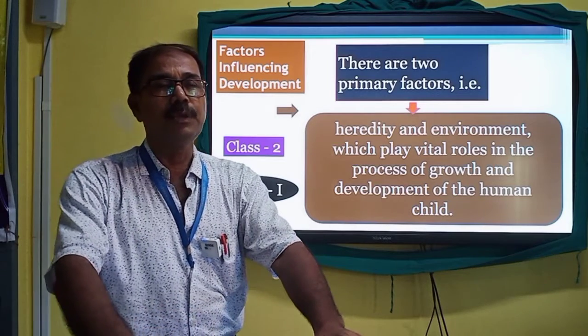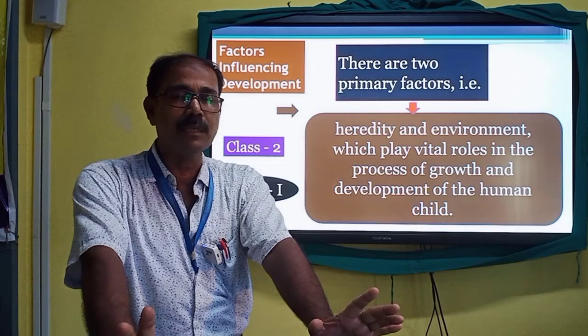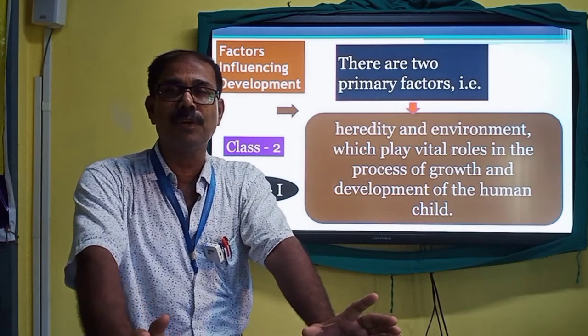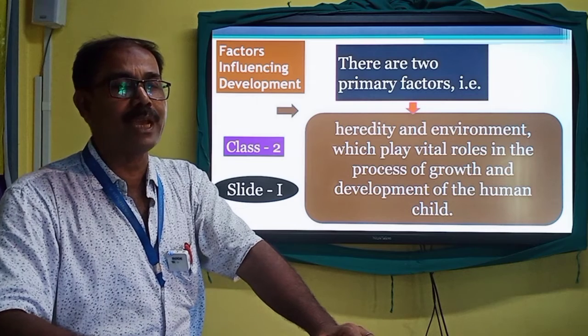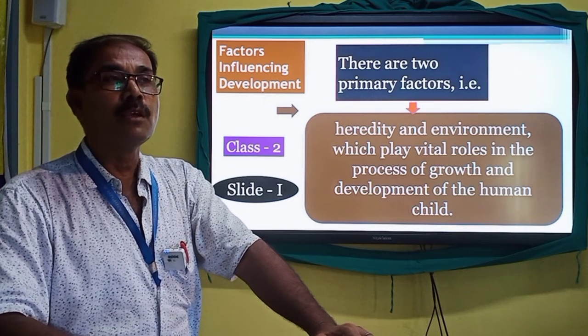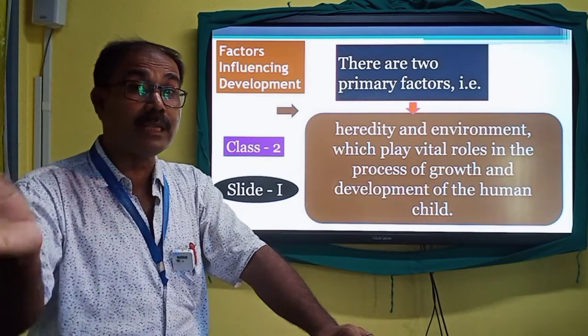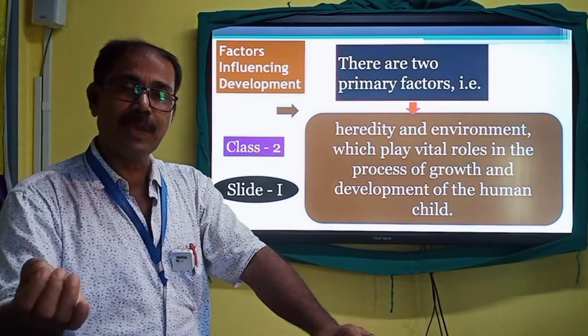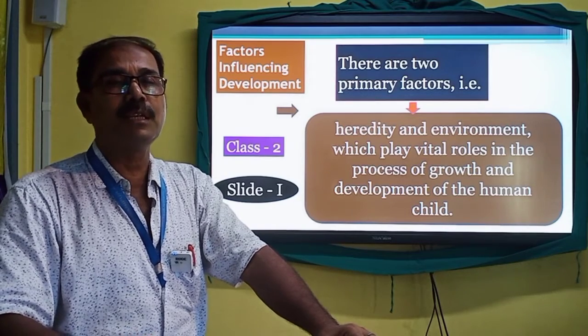We found that development is a composite term which covers the total dimensions of the process of change, whereas growth indicates specific parameters or specific aspects of the process of development.